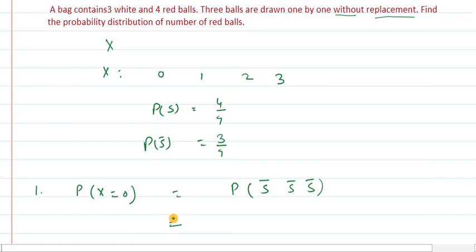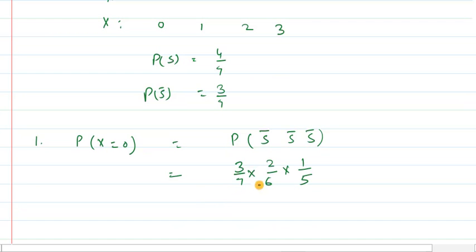But when we write the probabilities, as this case is without replacement, the number of balls gets reduced after every draw. So it means in the first case it is 3 by 7, in the second case it is 2 by 6 and in the third case it is 1 upon 5. So we will reduce the number of balls in each draw as this is the dependent event case, and you can write this result in another way also, and this way is 3C3 upon 7C3, means using the combination process.